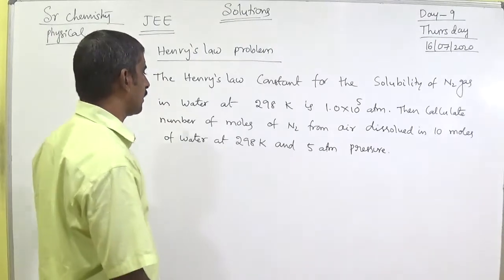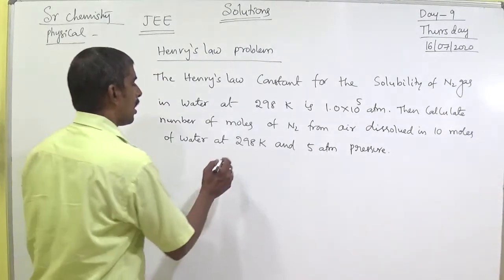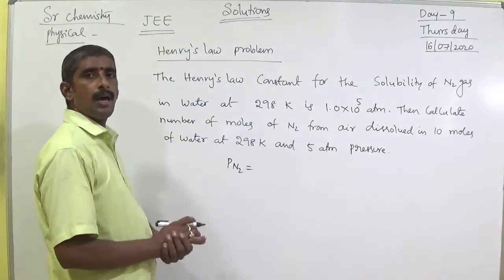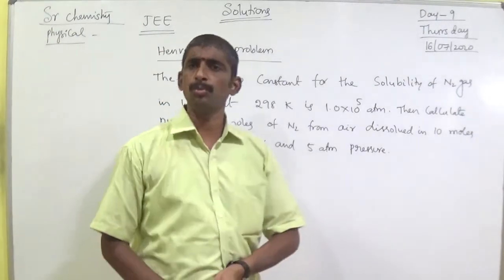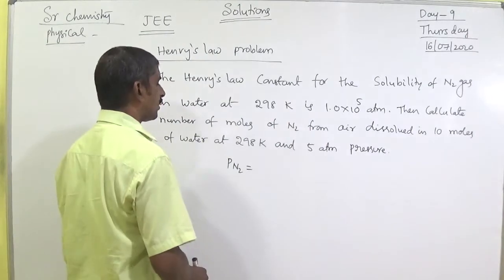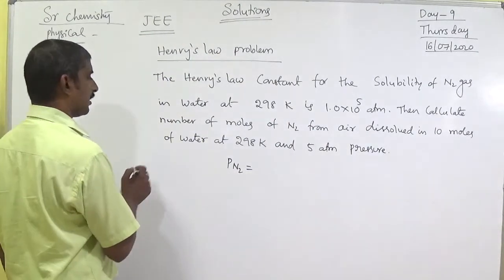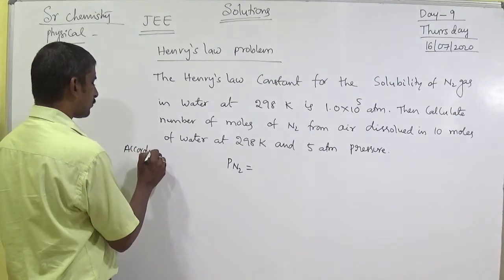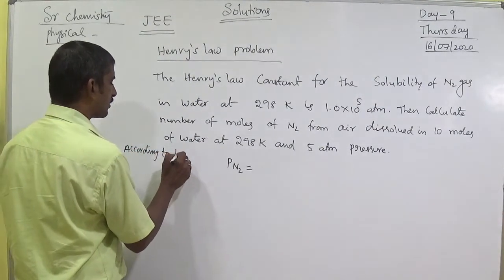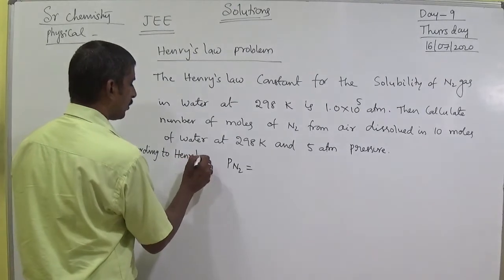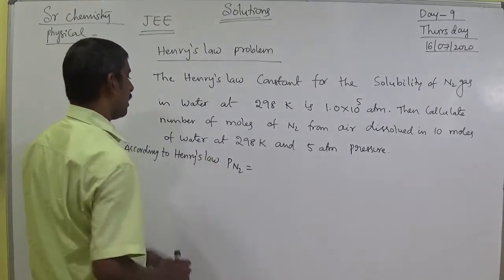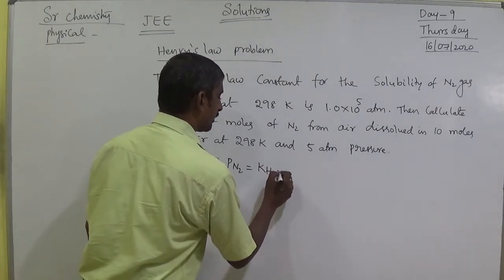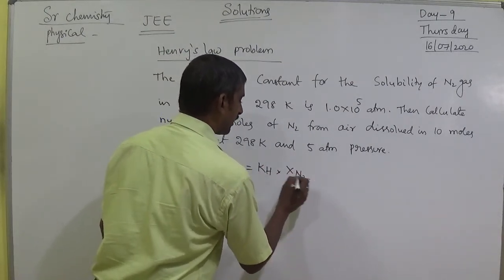Actually, we know a simple relation. According to Henry's law, partial pressure is directly proportional to mole fraction. So the partial pressure of nitrogen equals Henry's constant into the mole fraction of nitrogen.